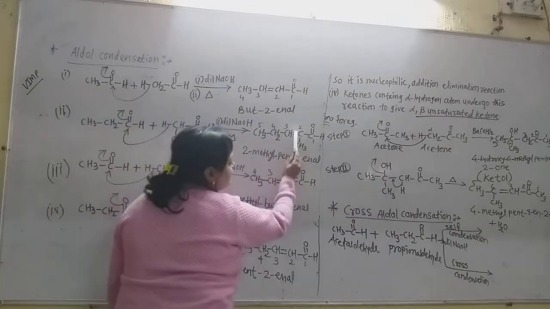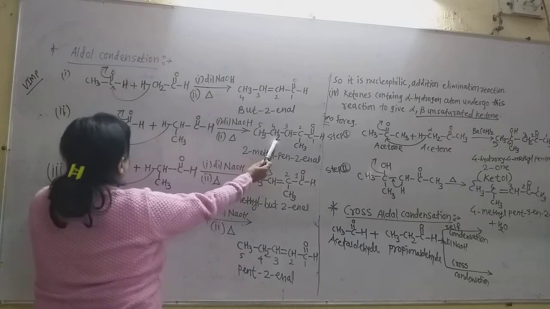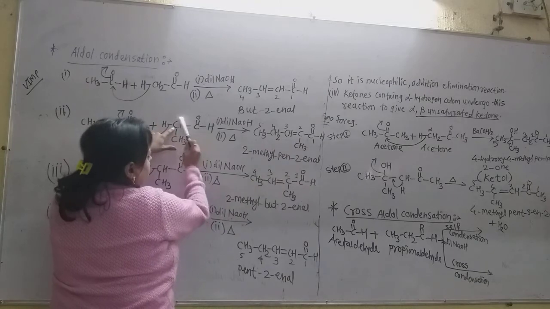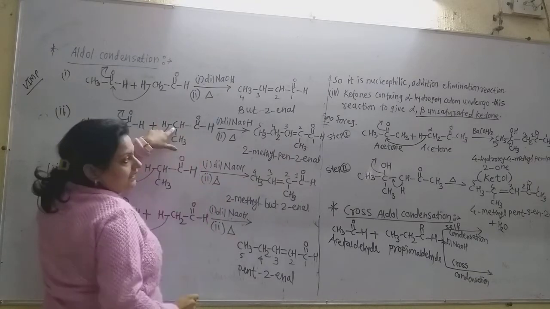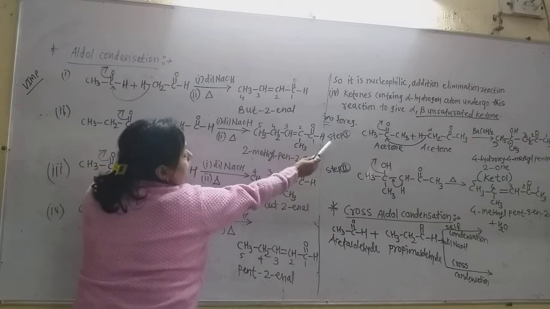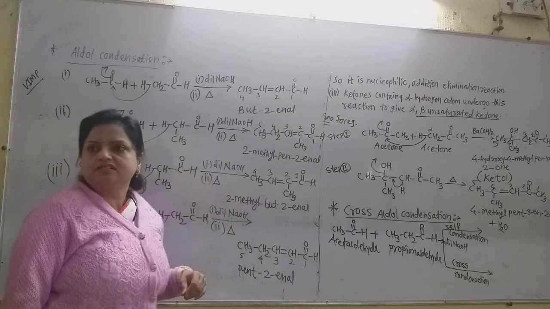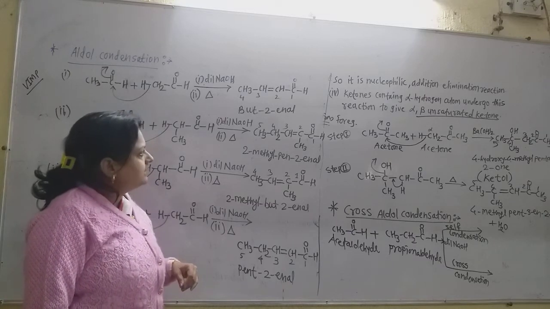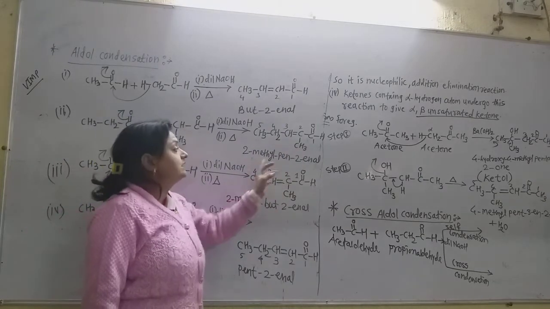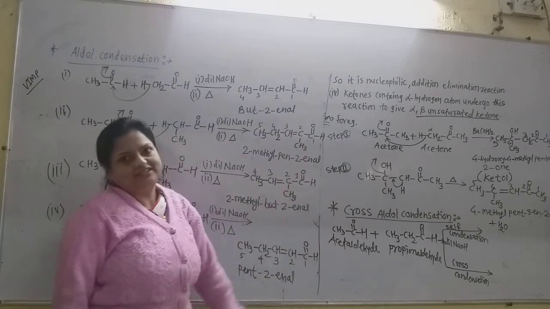Now let us check the valence of this carbon. Now this CH3, CH2 is there, this CH is there. Here is the double bond carbon. Now both of the hydrogens of that carbon are eliminated, and this methyl group, C double bond O, H. This is the second aldehyde. The name of this second aldehyde is, what is that? 1, 2, 3, 4, 5, on the second carbon there is the methyl group. So it is 2-methylpent-2-enal. Now that is the second.